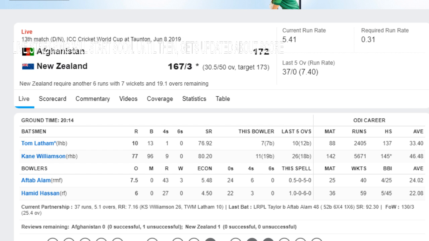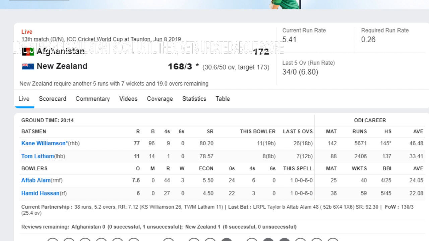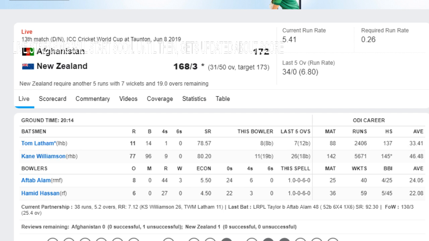30.5. Aftab Alam to Kane Williamson, single, short of a length on fourth stump, turns it off the open face to third man. 30.6. Aftab Alam to Tom Latham, one run, short on off, pulled along the ground to deep square leg. So New Zealand require only 5 runs with 19 overs remaining and 7 wickets in hand. This should be the last over.